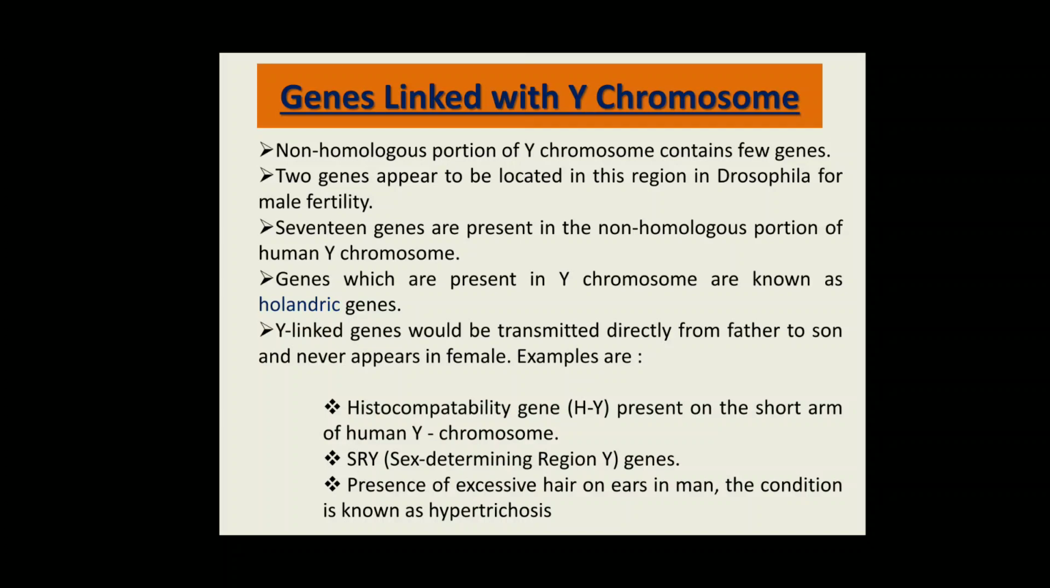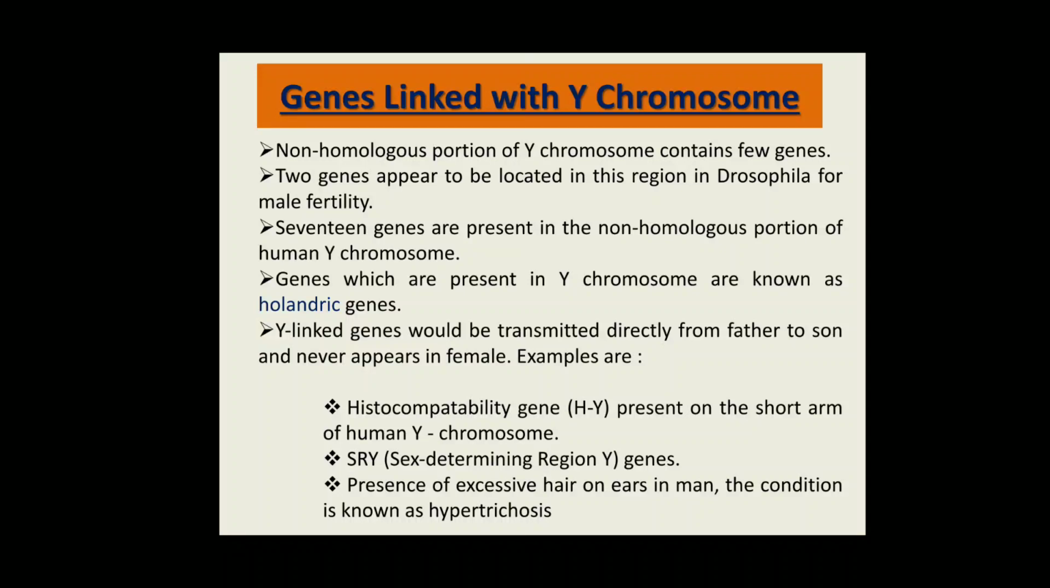Genes linked with Y chromosome. As we discussed earlier, after the Human Genome Project, it is revealed that there are certain genes present in the Y chromosome, and the non-homologous portion of the Y chromosome contains few genes. Two genes appear to be located in this region in Drosophila for male fertility, and 17 genes are present in the non-homologous portion of the human Y genome.